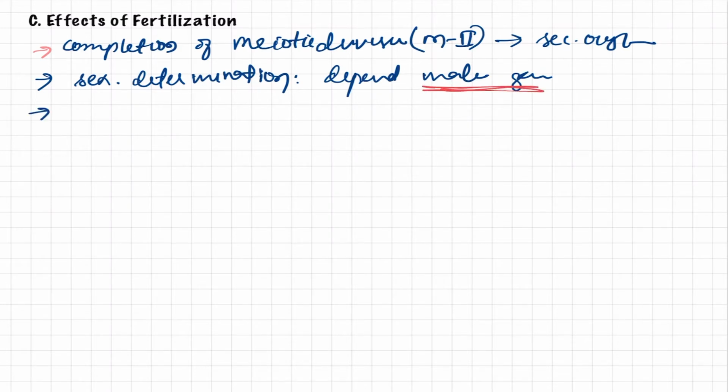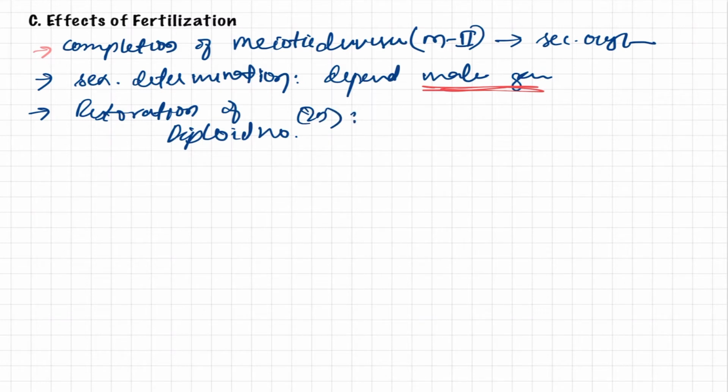Third important thing is restoration. Fertilization leads to the restoration of the diploid number, that is 2n, because in the process of gamete formation the chromosome number has been divided and forms n.